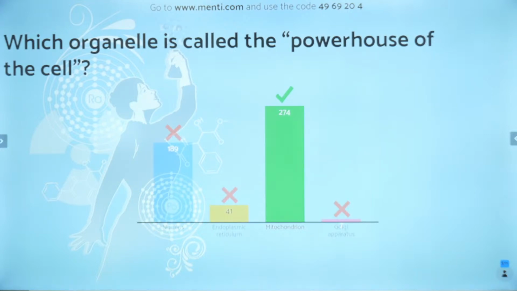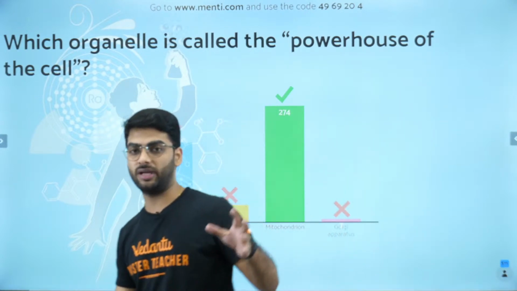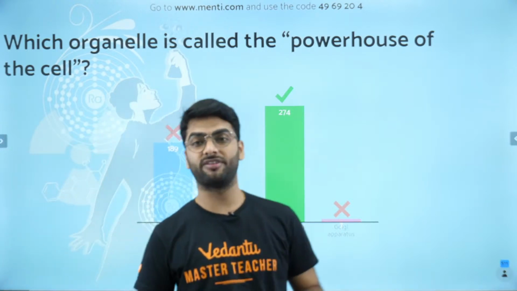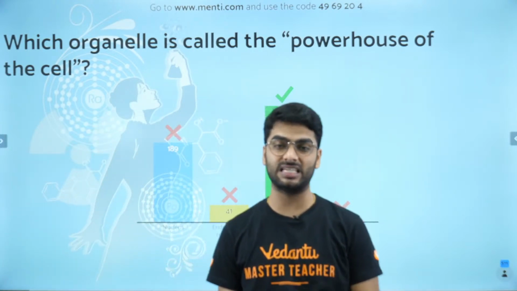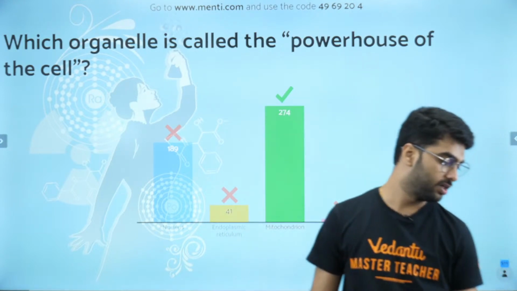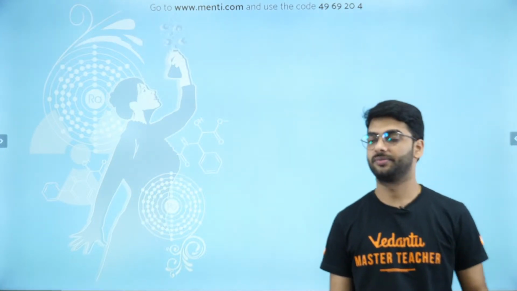Chalo. Very good. More than 270 students are absolutely correct. That is more than 50% of the class, because we have got more than 500 students in the Mentee. So more than 270 you have answered absolutely correctly that mitochondria, which is called the powerhouse of the cell, generates energy in the form of ATP, and that is why mitochondria is called the powerhouse of the cell. Correct? Moving on to the next question.